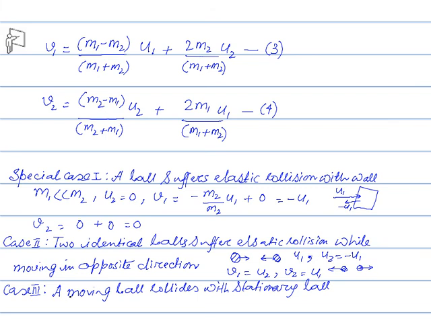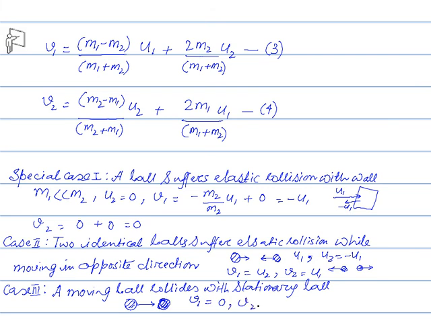Okay, now a moving ball collides with a stationary ball. Suppose this is a ball, it collides with a stationary ball. So U2 is 0 here. For the velocity of the first ball V1, both balls are identical, so the first term M1 minus M2 is 0, since both balls have the same mass. So V1 is 0. The first ball after collision will come to rest. These balls are identical, so their size, shape and masses are the same.